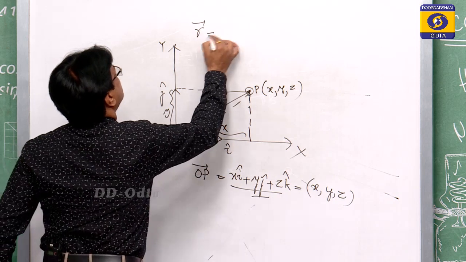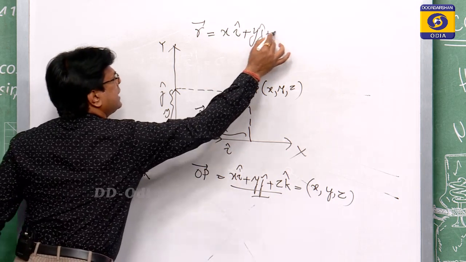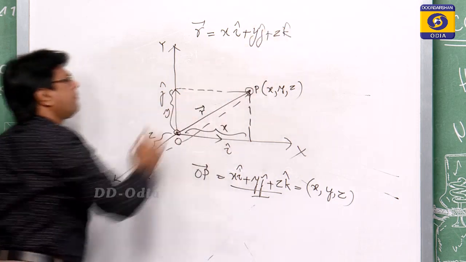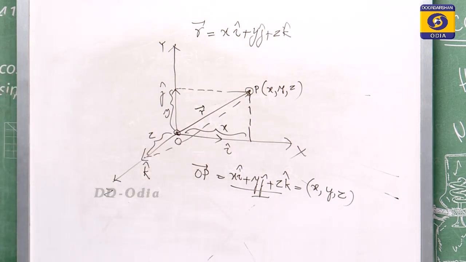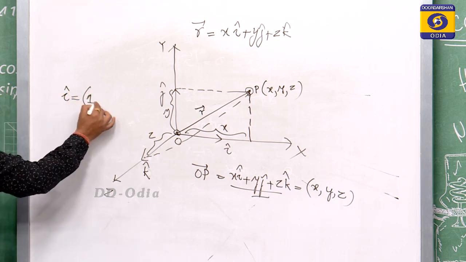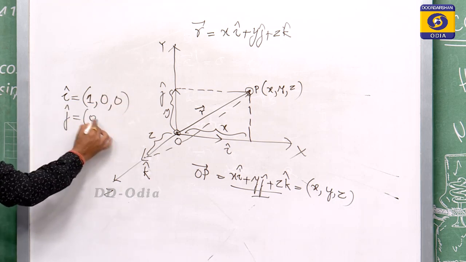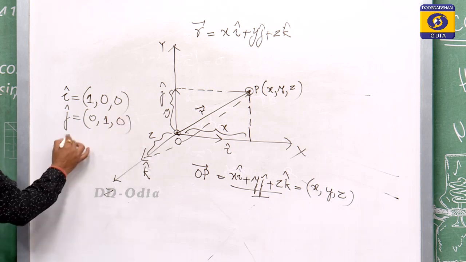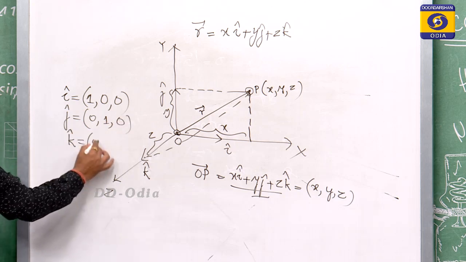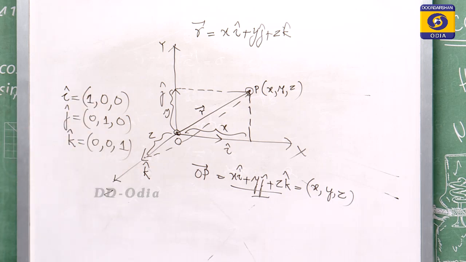So, R vector is x i cap plus y j cap plus z k cap. So, this is your position vector of a point. Here i cap is the unit vector 1 0 0, j cap is 0 1 0, k cap is 0 0 1. So, these three are unit vectors along the x axis, y axis and z axis.